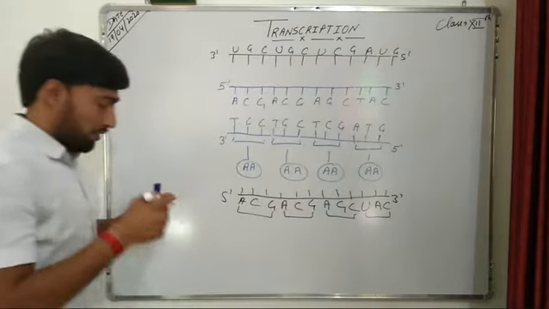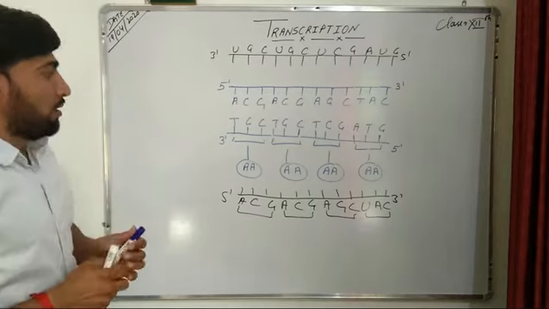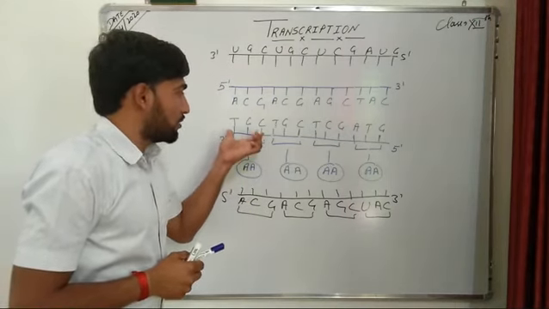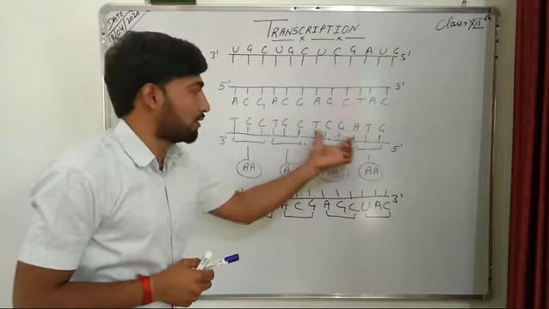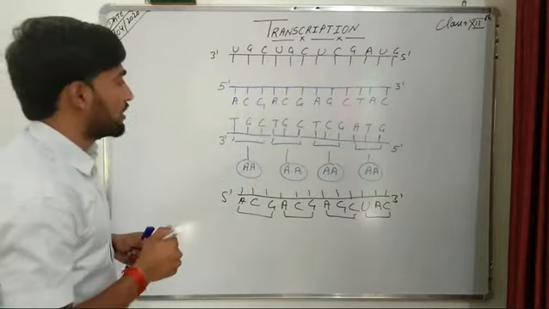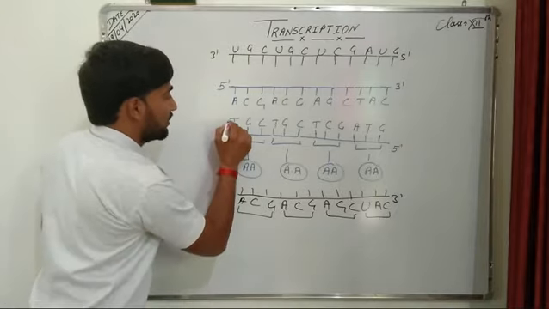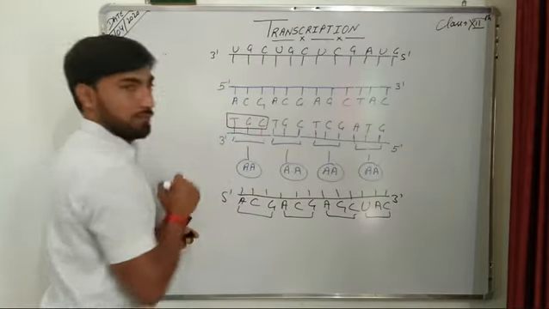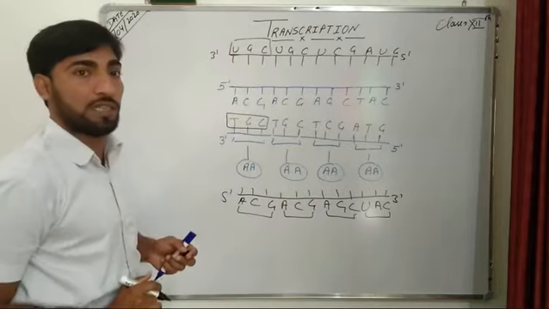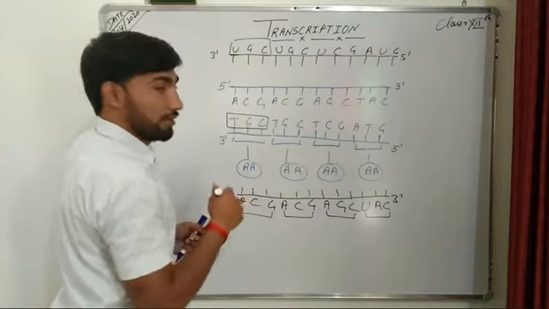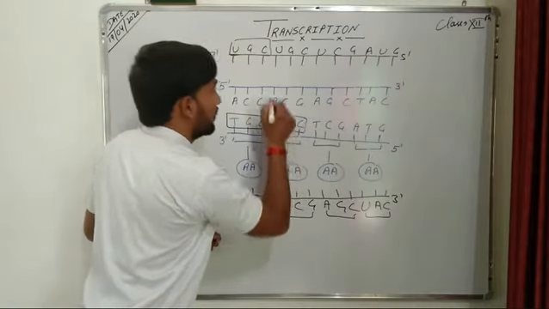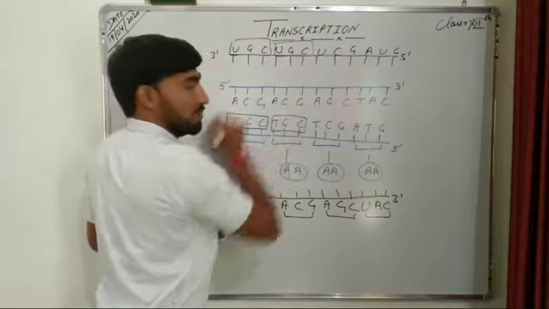Now, when we compare the nitrogenous base sequence or the codons present on this strand with the mRNA, the sequence here is TGC and in the mRNA it is UGC, as T is replaced by U in mRNA. Next, again TGC and UGC, the same sequence.